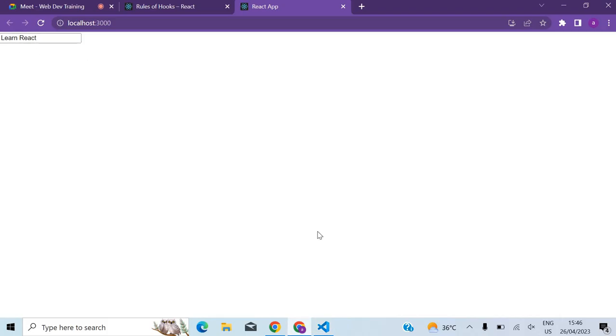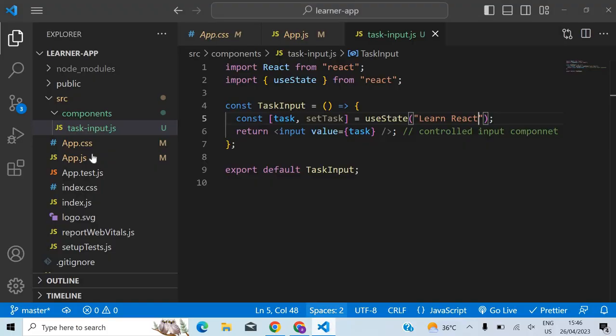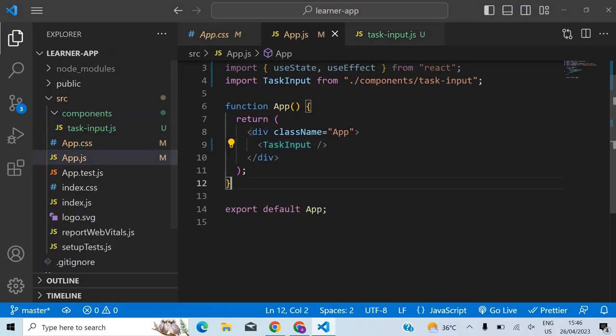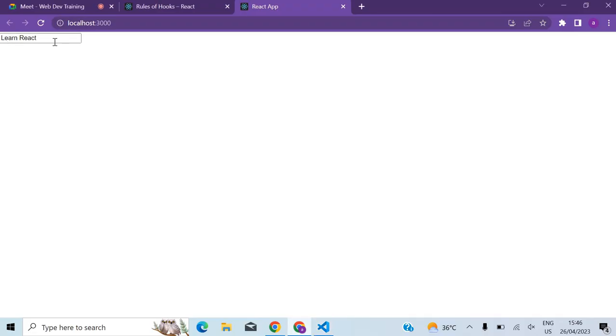Now let me bring that to the center. Let me add some padding to this component here, because it is on the top leftmost corner, and it's kind of hard to see. Let me bring that to the center. So what should I do for that? I can add some padding. Do you remember CSS at all?